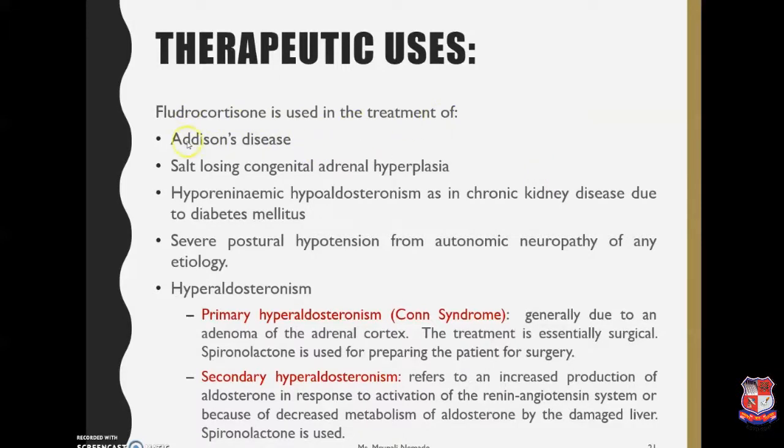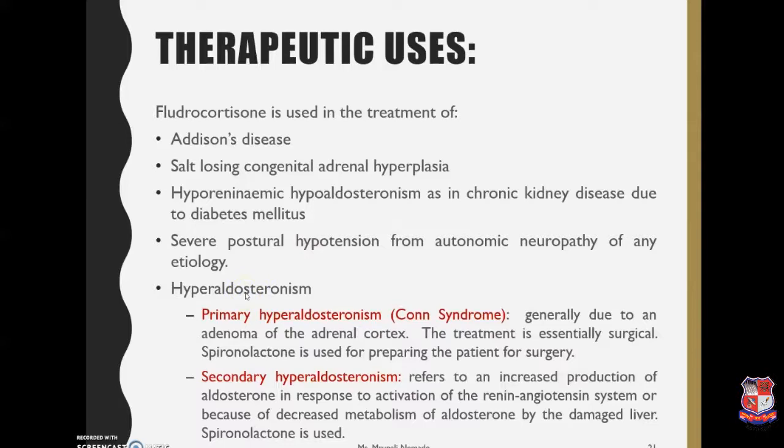It is used in the treatment of Addison's disease, first point. Then second is it is used in salt loss in congenital adrenal hyperplasia. It is also used in hyporeninemic hypoaldosteronism. It is a chronic kidney disease due to the diabetes mellitus. Severe postural hypotension from the autonomic neuropathy of any etiology.